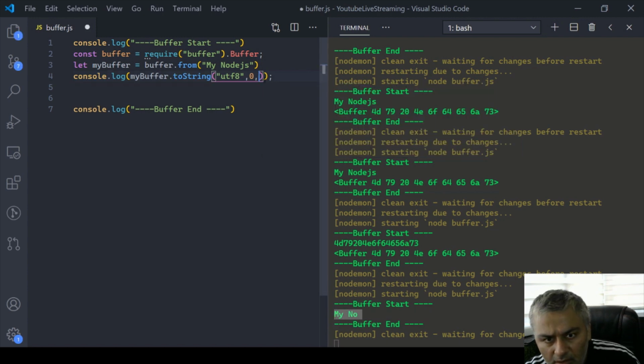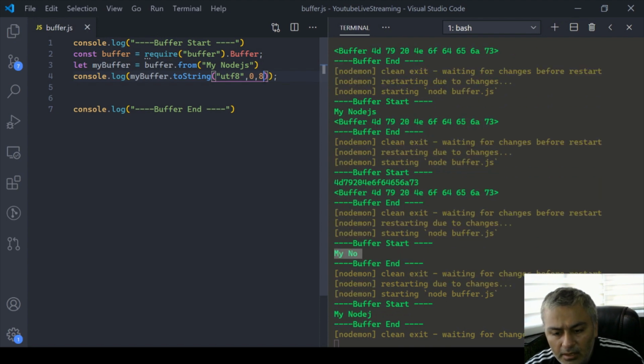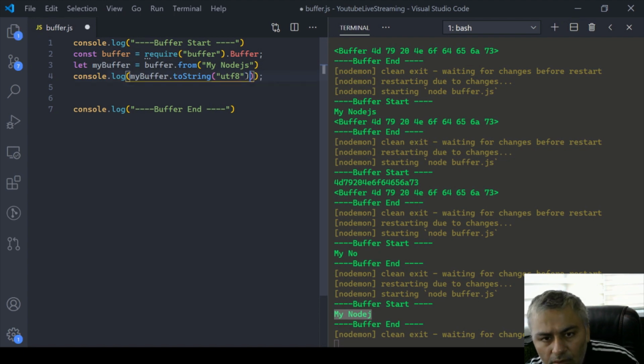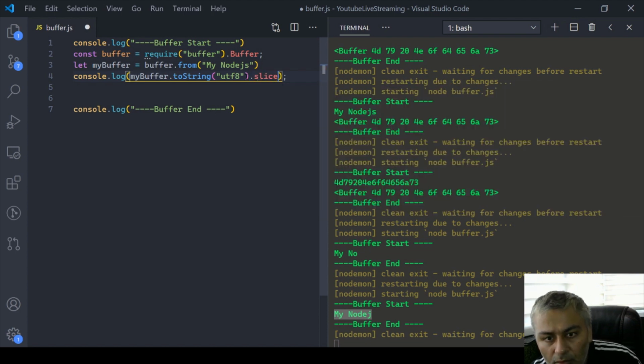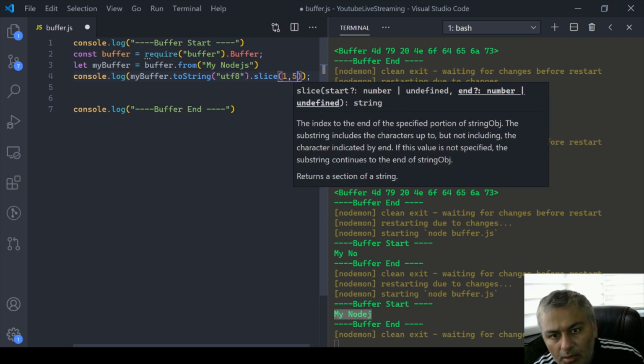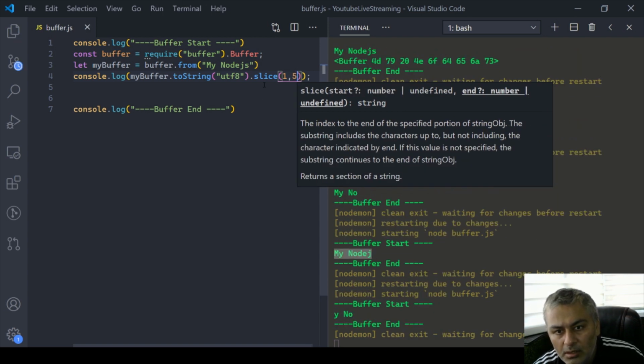Or even if I say 0, 8, then it reads partially. Same as we do in an array, right? And in fact, if you want, you can also do a kind of slice on it, like we do on an array. Similarly, you can say 1, 5, so it starts from y, which is the first one, and then reads the next 5 characters, which is till node, right?